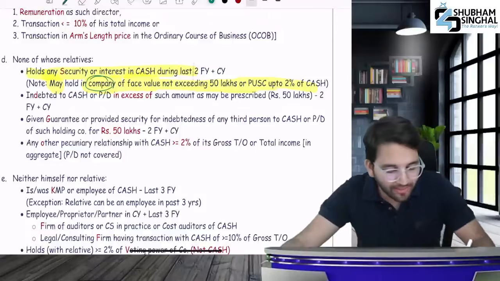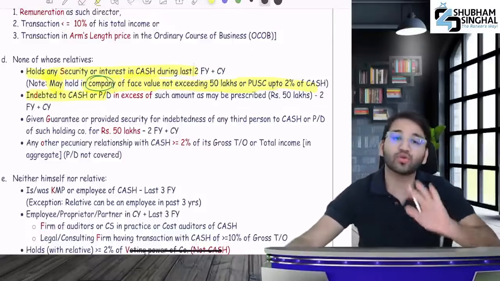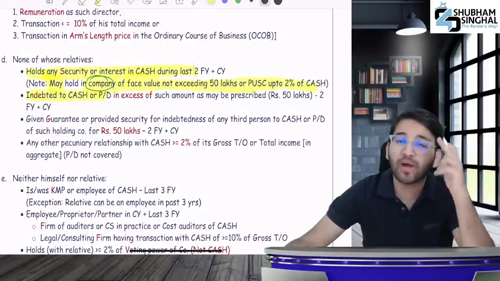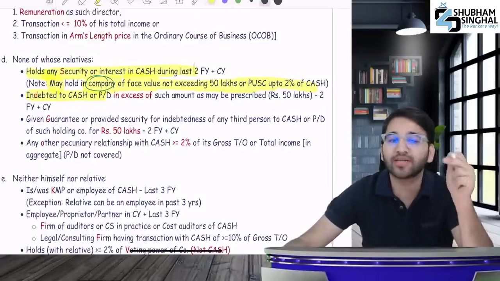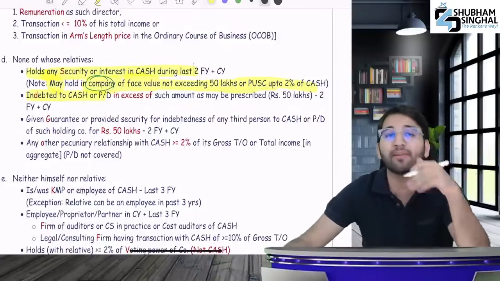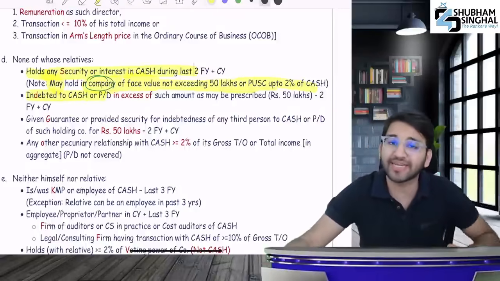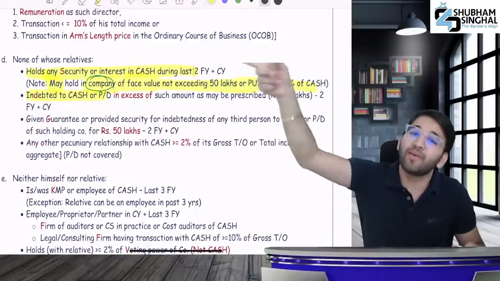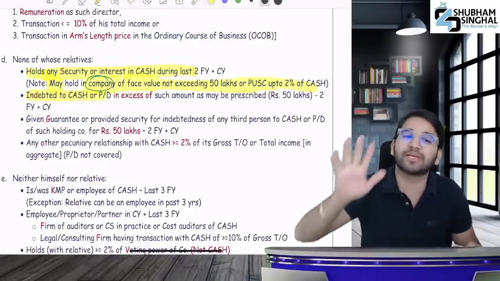After that, the second point, let's read. Indebted to the CASH. Friends, when you read this, I know there will be a provision about the auditor in your mind, a provision of the audit. That is section 141. So what's written in section 141? That if the holding increases, then corrective action needs to be taken within 60 days. That provision is not here. If you get it, very good. Otherwise, leave it. I was talking about the audit portion of the Companies Act.